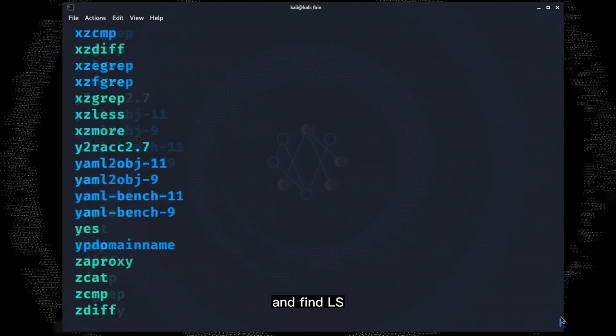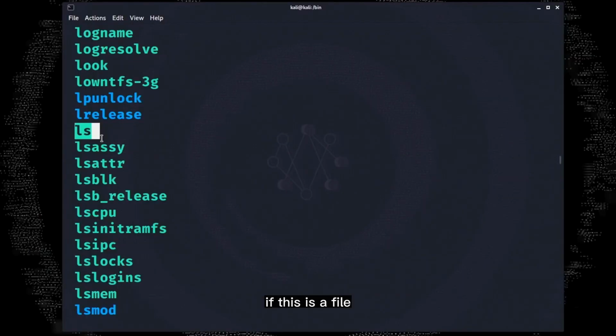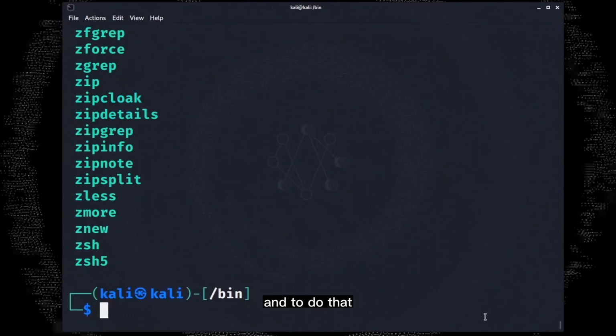So let's scroll up and find ls. And as you can see, this sucker is a file. So basically the command you use to list files is actually itself a file. Now you might be wondering, if this is a file, we should be able to bust it open and see what's inside. Well, we can do that. And to do that, we use a new command, cat. What this command does is it just takes a file and throws the output on our terminal. So type cat followed by ls like this, and hit enter.